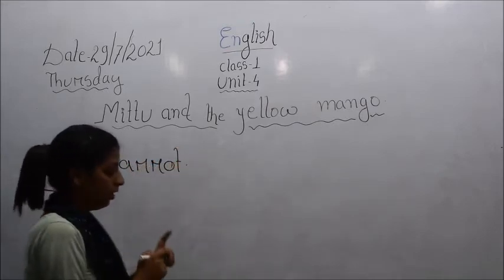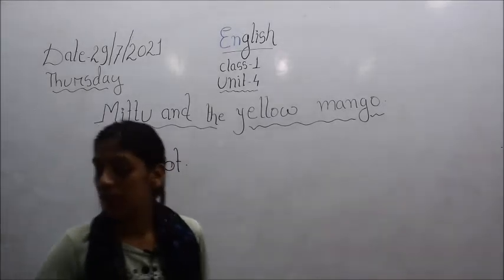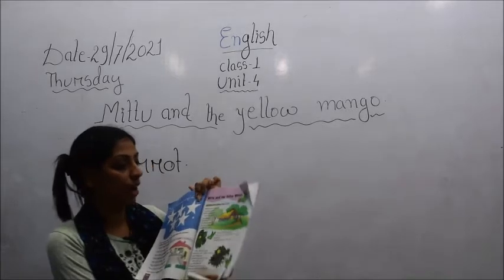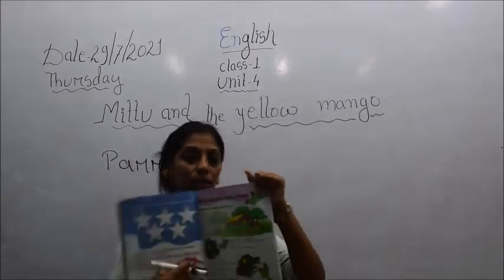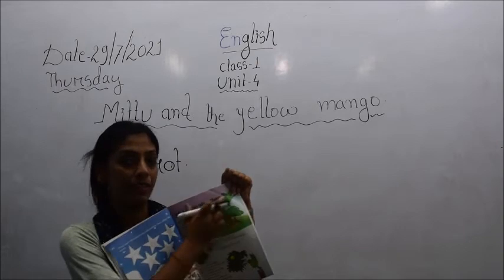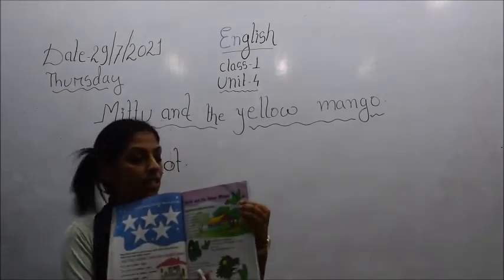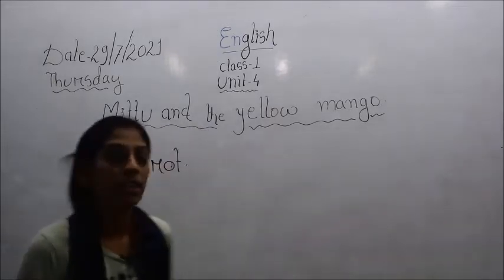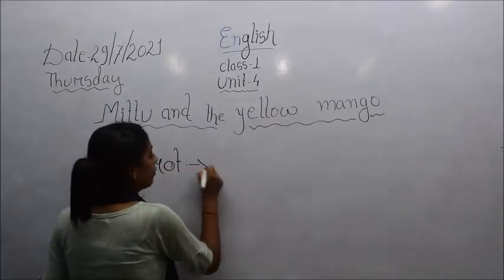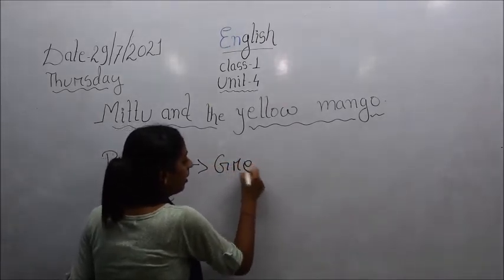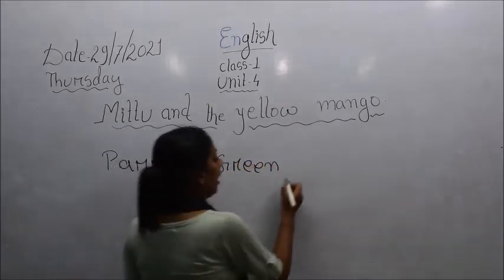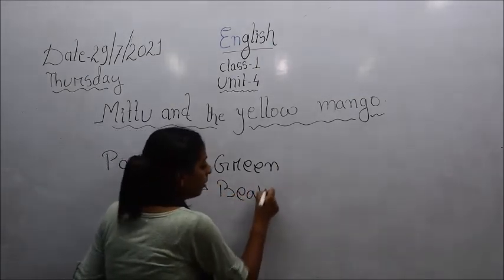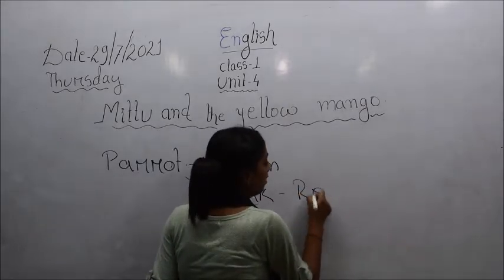P-A-R-R-O-T, parrot. So children, for your knowledge, you can see here in your book, on page number 45, there is a picture of a parrot. Can you see, children, this parrot is of green color and it has a red color beak. G-R-E-E-N, green color, and a parrot has a beak, B-E-A-K, beak, that is of red color.